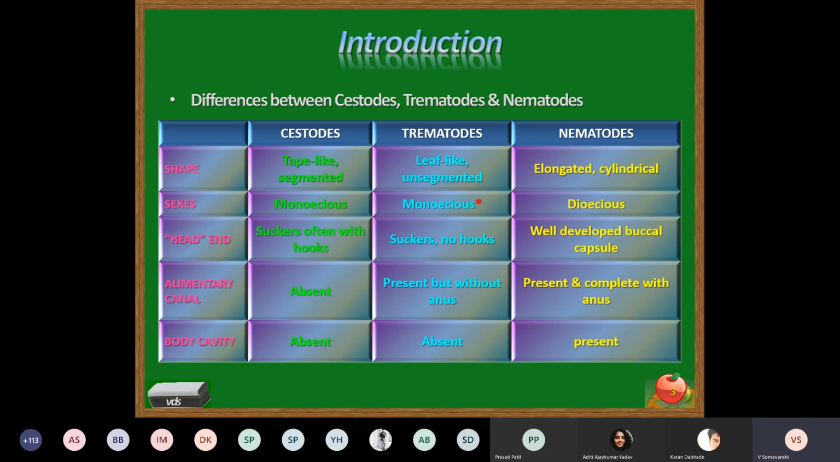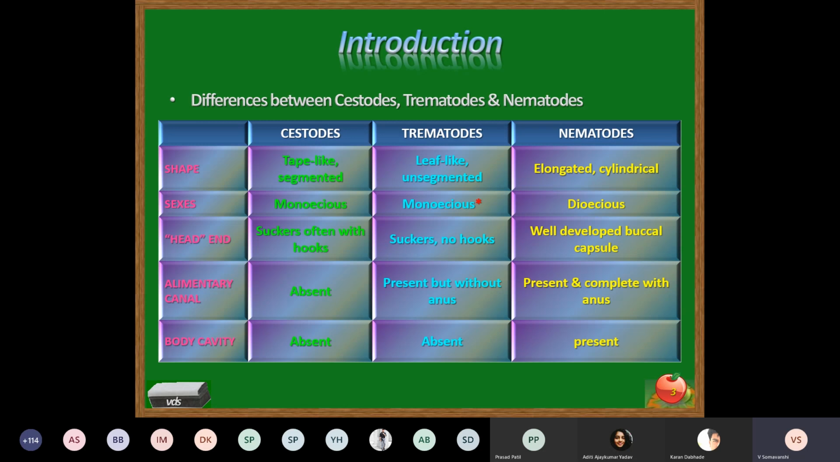But there is one genus called Schistosoma, where the male and female are usually separate. Actually, they are separate. But throughout life, both male and female remain in copulation with one another. And hence they are called a monoecious parasite. They never separate from one another. So that's why they are included as monoecious trematode parasites. They are flat leaf-like worms.